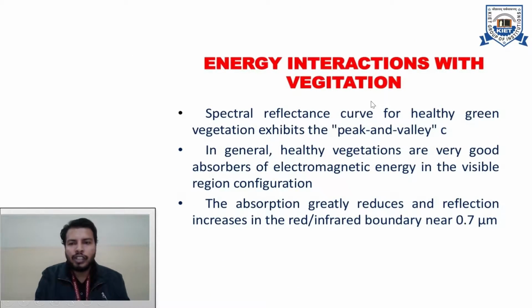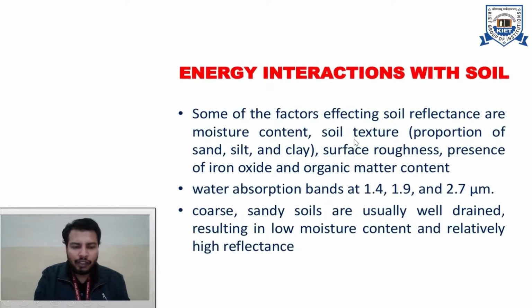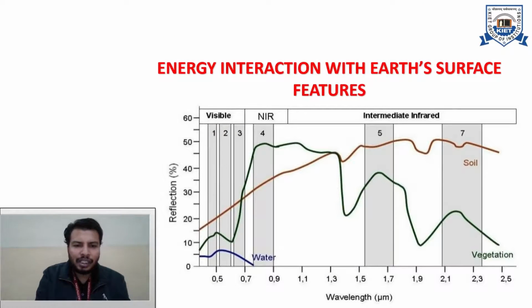Similarly, energy interaction with vegetation. The spectral reflectance curve for healthy green vegetation exhibits a peak and valley curve. So it says that if the vegetation is healthy green, it will have a peak and valley curve. You can observe that there are many peaks and many valleys. So if this kind of curve is obtained, I can say that this curve is for a